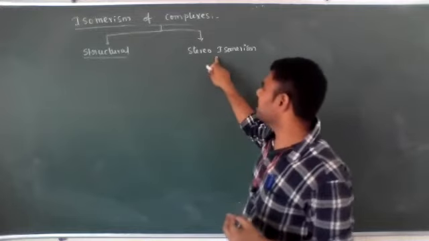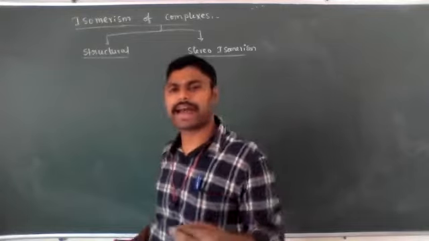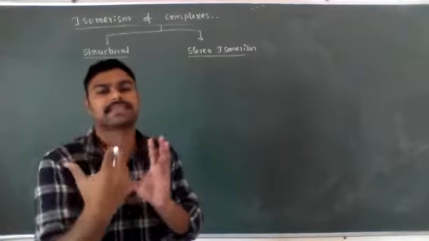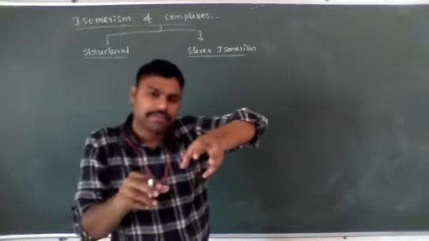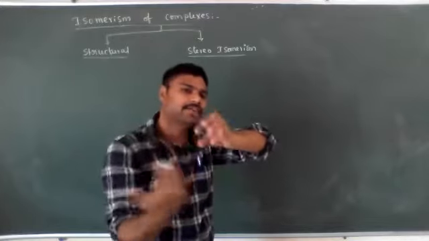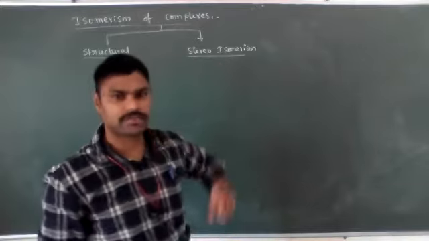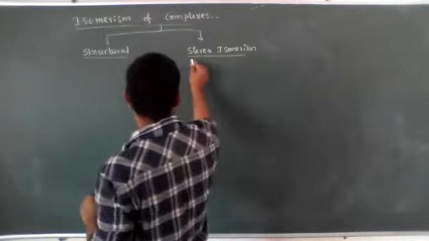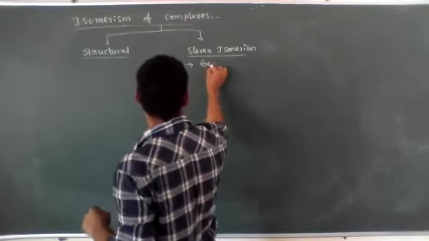So what is the meaning of stereoisomerism? Stereoisomerism means the complexes which have the same molecular formula but different spatial arrangements around the central metal atom. Means some are on the same side, some on the opposite side. Different spatial arrangements are known as stereoisomerism. So stereoisomerism for complex compounds is mainly geometrical.